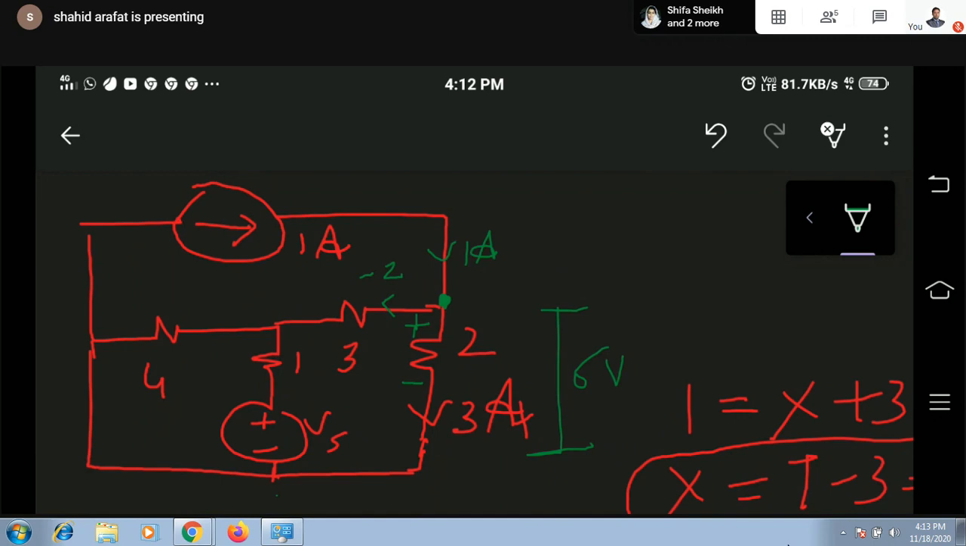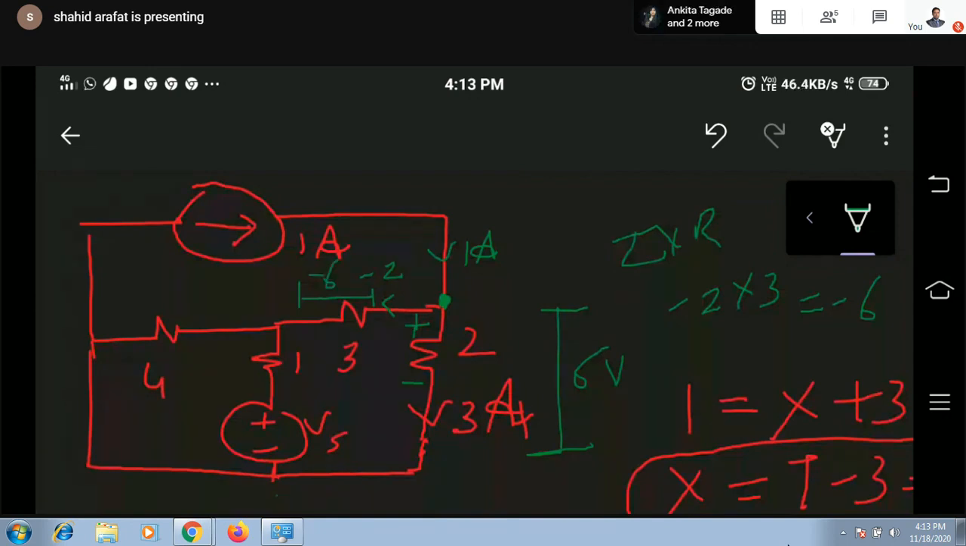Now, after getting the value of this current, can I find the voltage across this? Yes, I into R. What is I? I is minus 2 into R3. This will be minus 6. This will be minus 6, meaning the voltage across this element is minus 6.